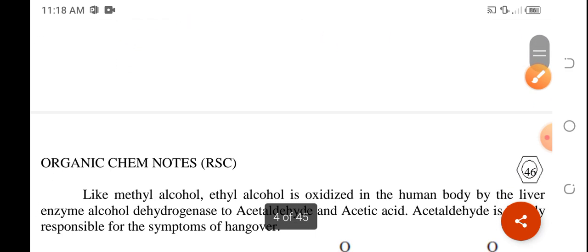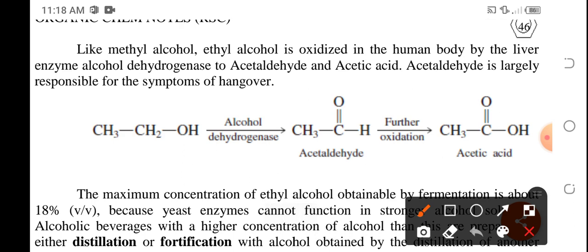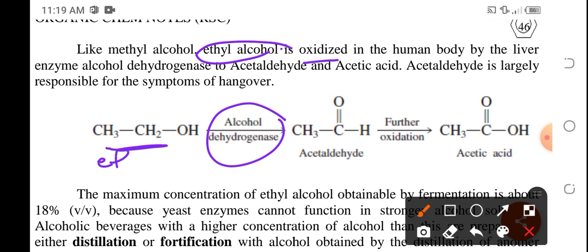Okay? So just like methyl alcohol, ethyl alcohol is being oxidized in the human body by the liver enzyme alcohol dehydrogenase. However, this time, ethyl alcohol will be converted or oxidized into acetaldehyde.